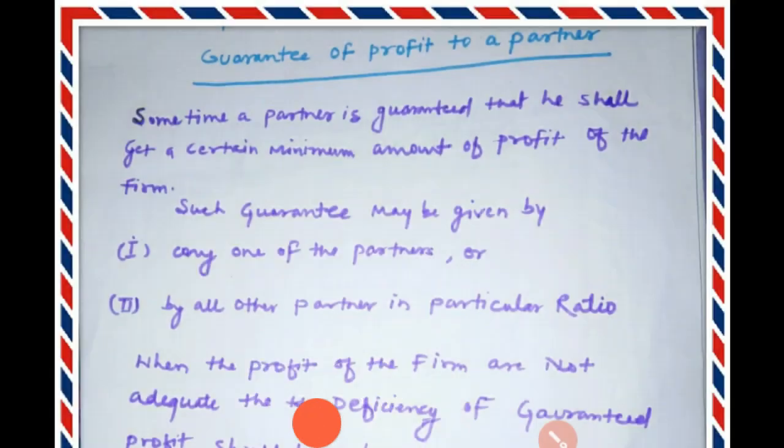In the previous lecture we have learned that the guarantee of profit given to the partners may be borne by any one partner who has given the guarantee to the incoming or admitting partner, or by all the partners in their particular ratio or as per their agreement. So today we will solve an illustration based on the guarantee of profit to the partners.